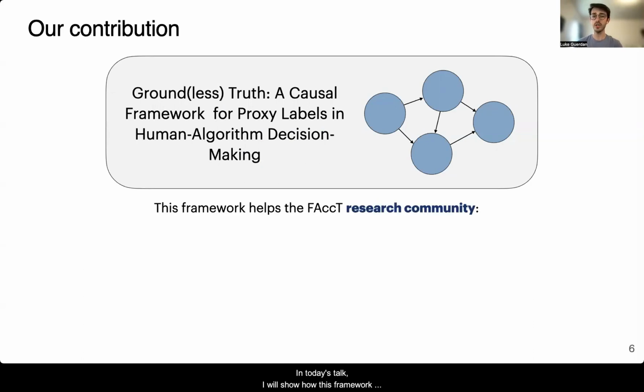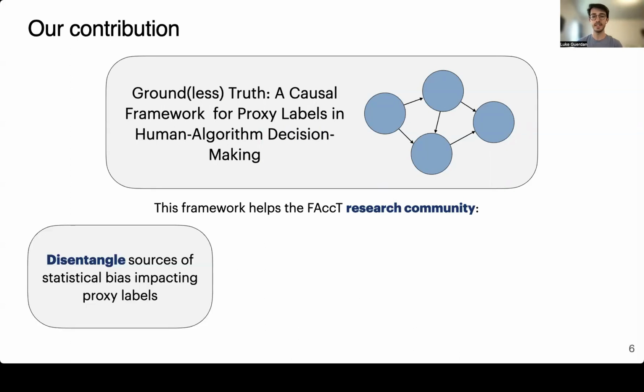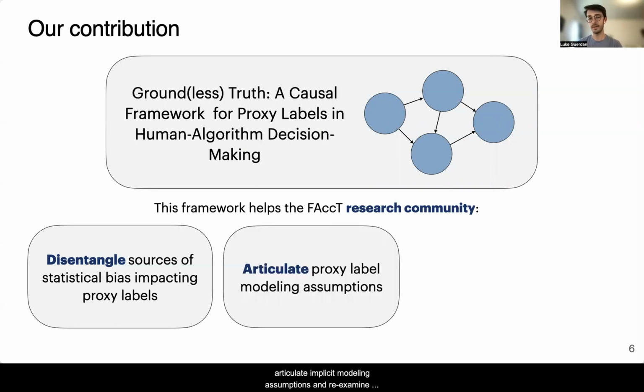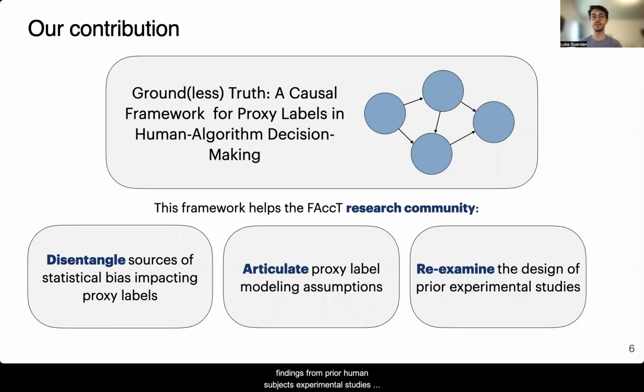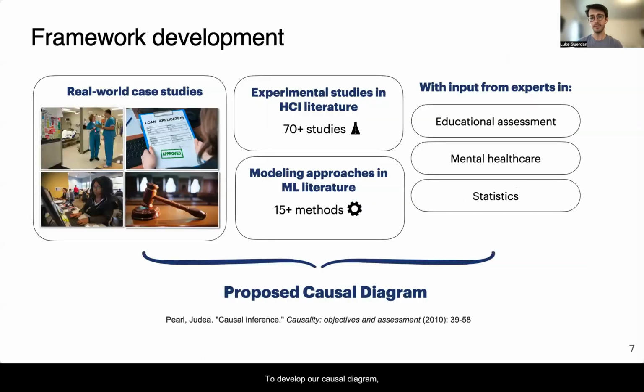In today's talk, I will show how this framework can help the FACT community disentangle sources of statistical bias impacting proxy labels, articulate implicit modeling assumptions, and re-examine findings from prior human subjects' experimental studies in light of proxy validity related challenges. To develop our causal diagram, we reviewed a diverse set of real-world case studies, synthesized these into candidate causal diagrams, and then stress tested these by attempting to identify counterexamples. Throughout this process, we cross-referenced HCI and machine learning literature to surface unaddressed nuances, while also seeking active input from researchers with expertise in relevant related disciplines.